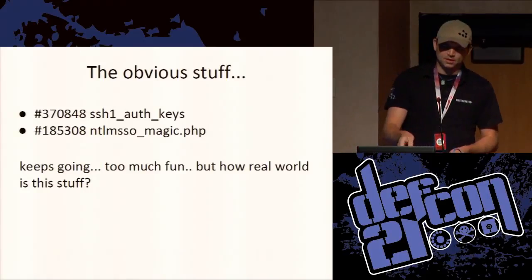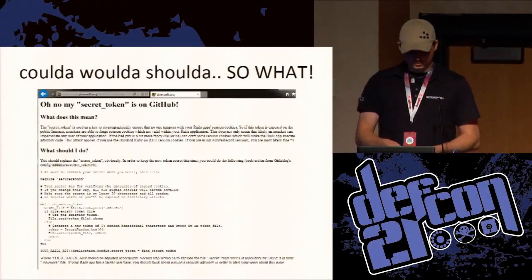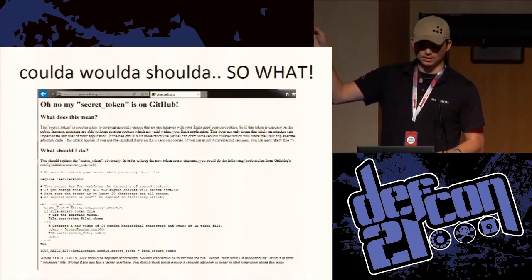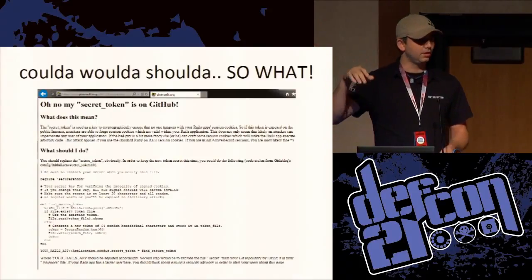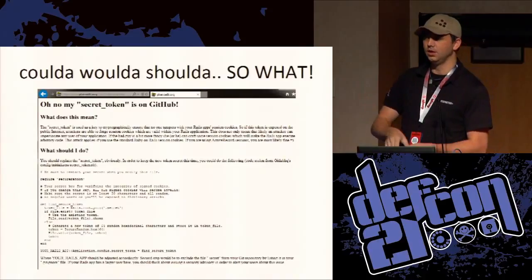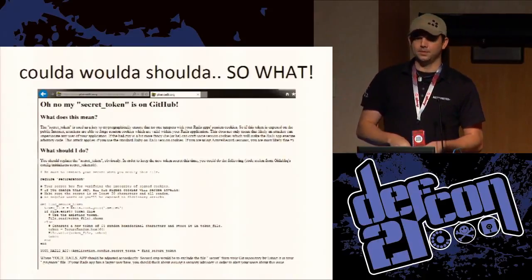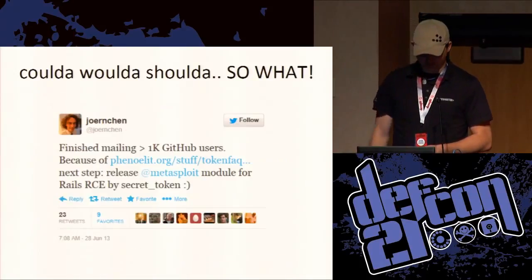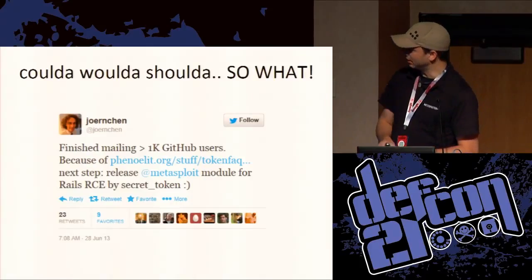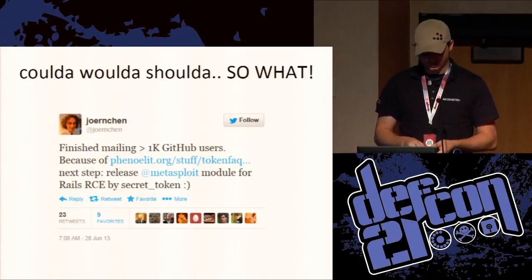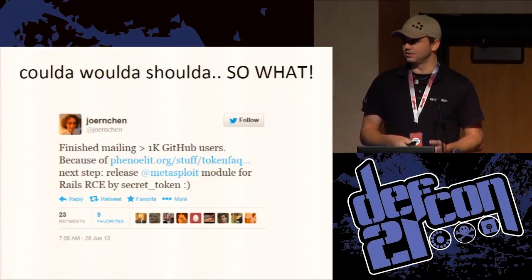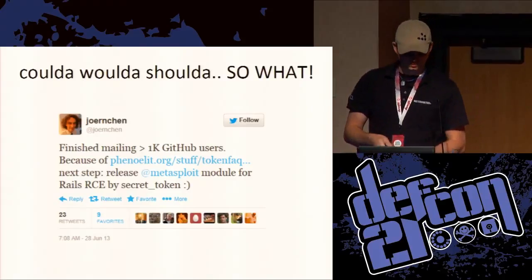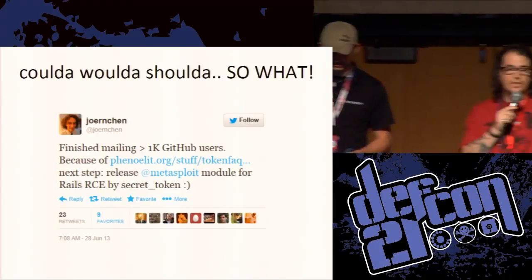All right. So, real world stuff. Anyone see this release? The secret tokens for Rails. If you have a secret token stored in your repository and it's also used in your production without you changing it, it's direct remote code execution. So this is the gentleman, and I'm going to butcher his name, who sent out an email. He was nice about it and sent out an email to all 1,000 users who had this in their repositories. I am much too lazy to do any of that.